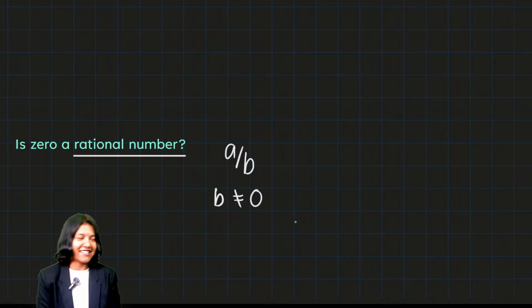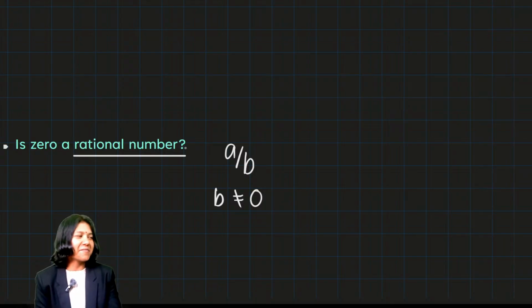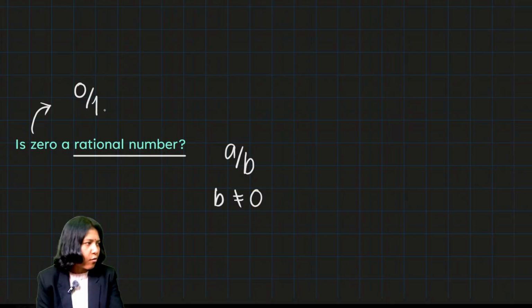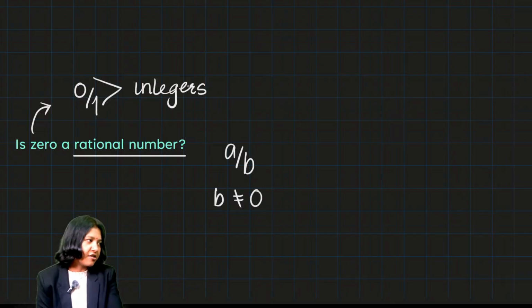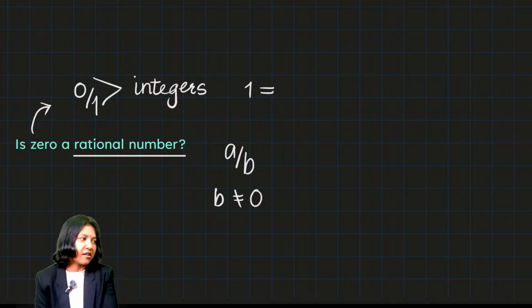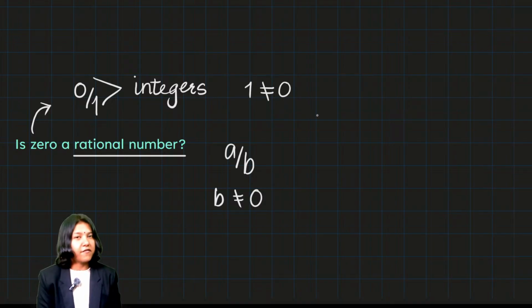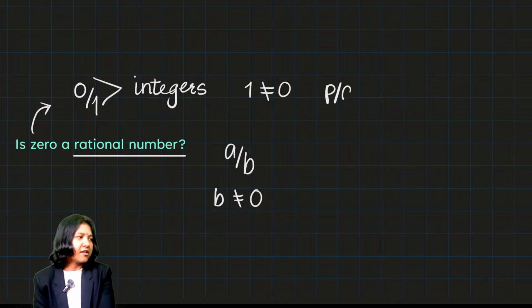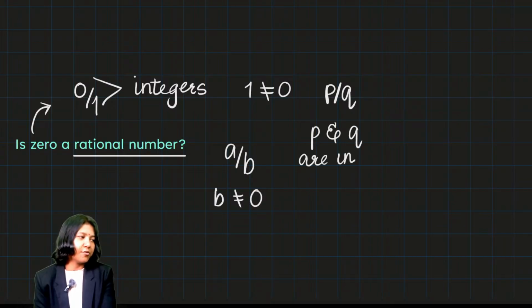Coming back to this question, I want you to understand whether 0 is a rational number or not. The answer would be yes, 0 is a rational number. Why? Because 0 can be represented as a fraction by writing it as 0 upon 1, where both 0 and 1 are integers, and my denominator should never be equal to 0. So 1 is not equal to 0. This is the definition of rational numbers: any number represented in the form of p by q is a rational number, where p and q are integers and q is not equal to 0.